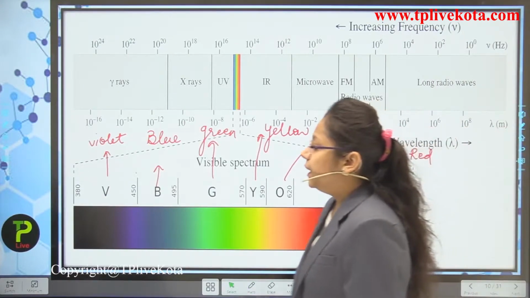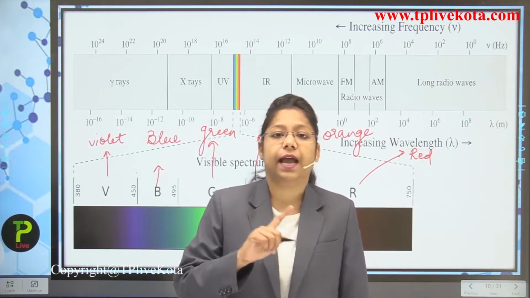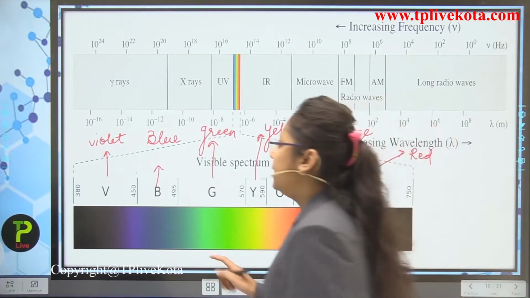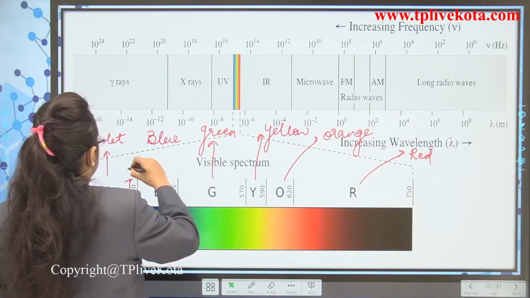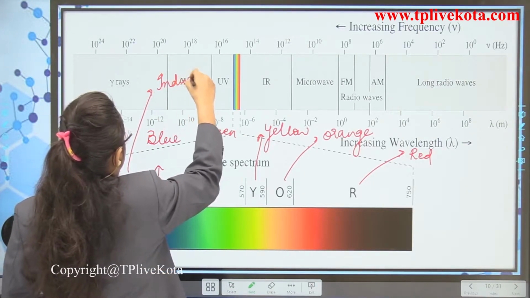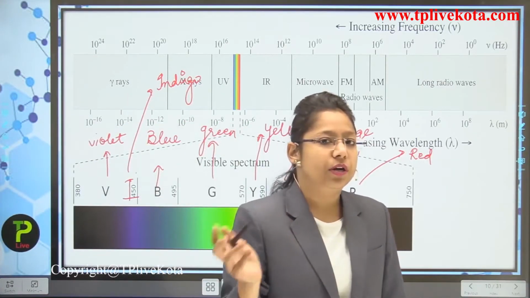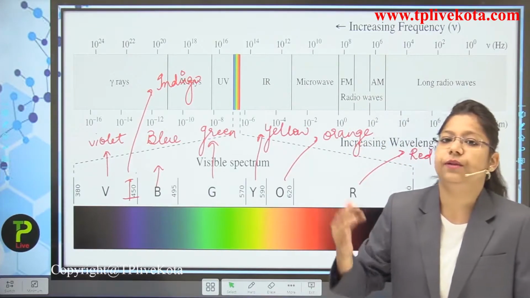Now, the indigo color is also present between V and B, that is violet and blue. It is not mentioned here, but it is of very short wavelength. So I am writing over here that it is I, and it represents the indigo color. Indigo is just like the ray blue color, and you wear dresses of this color also, and it looks very beautiful.